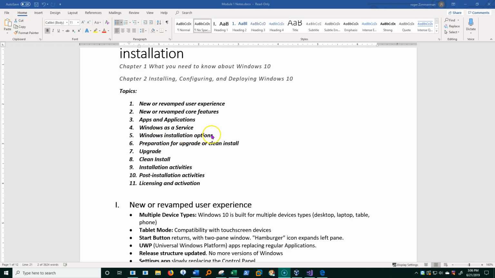And then Windows installation options. In other words, how can I get this thing on my machine? And there are a couple of different ways that we can do that, and many variations of those. And then we'll look at the preparation for upgrading or clean installing Windows 10, and then the upgrade or the clean install itself. And then finally we'll look at some of the activities that go on during installation, and then some of the things that you should do after you install it, and then some licensing and activation stuff.